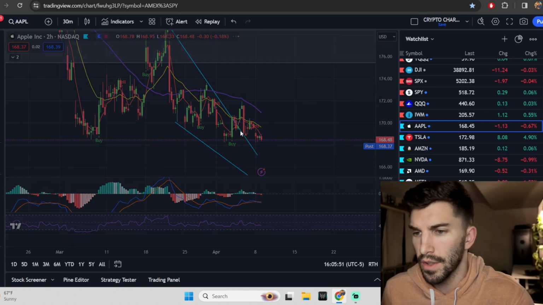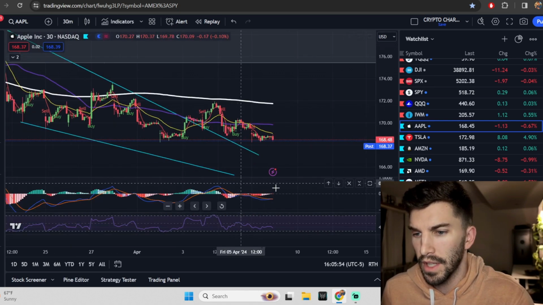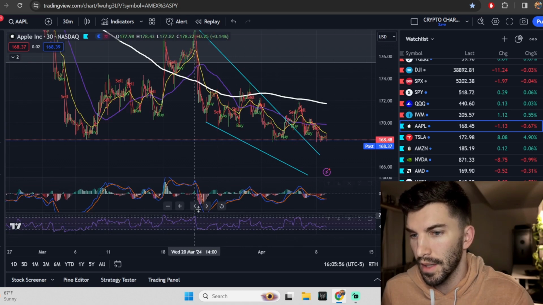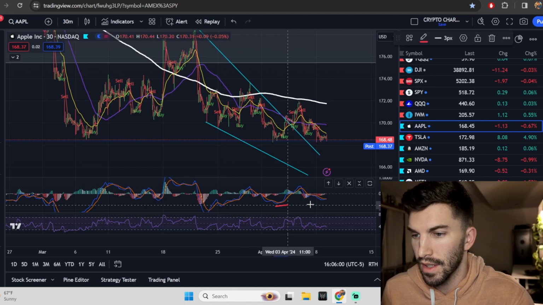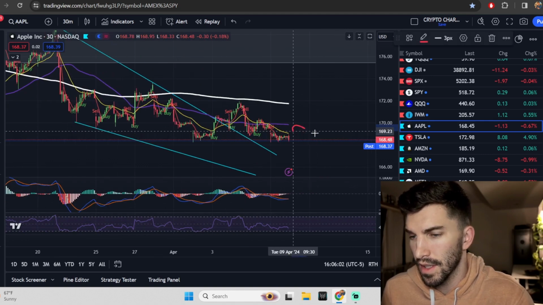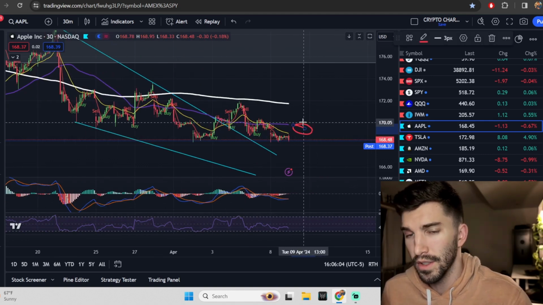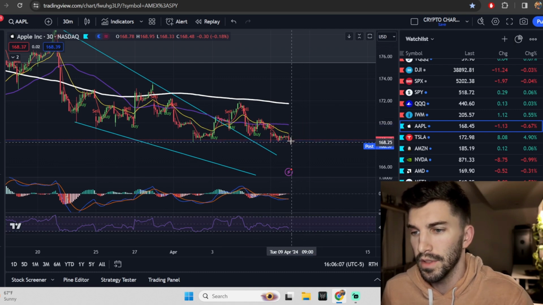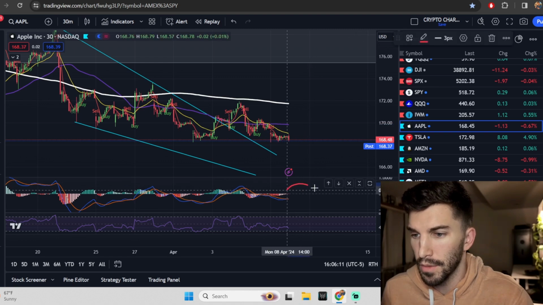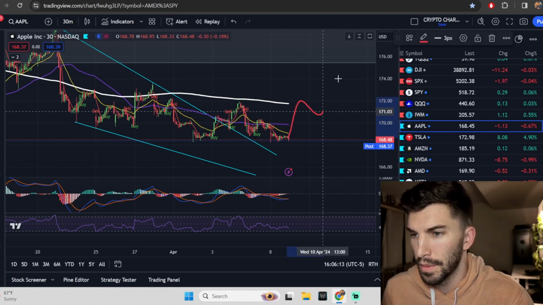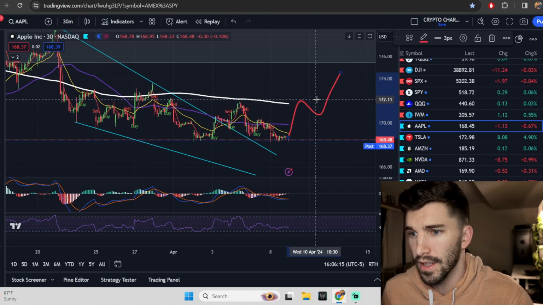Now, if there's an entryway to get into this trade, well, I'm going to look for my 30-minute. Am I seeing divergence? Yes, I am. I see divergence from this point to this point to this point. So we have divergence down here in the near price action. If that just curls up, well, that says it wants to curl up tomorrow. Even though the Qs look like they're going to curl down, Apple looks like, hey, if I am able to gain some steam here, I have divergence. I could go positive and flip the trend back to positive, right? So I want to pay attention to Apple.